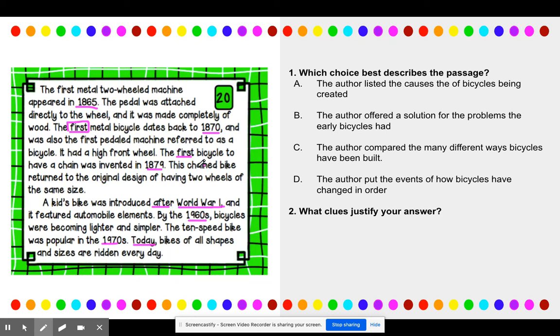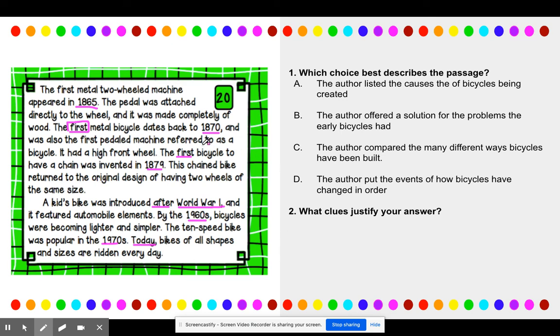So look at all of these dates and transition words that I'm looking at in this passage. 1865, 1870, 1879, 1960s, 1970s, today, after World War I, which ended in 1945. I'm seeing first, I'm seeing after. All of these words are helping me understand that the author chose sequencing. But I need to ask myself, what is the author sequencing? Well, the history of bicycles. It talked about what a bicycle looked like in 1865, all the way down here. Today, bicycles of all shapes and sizes are ridden every day.